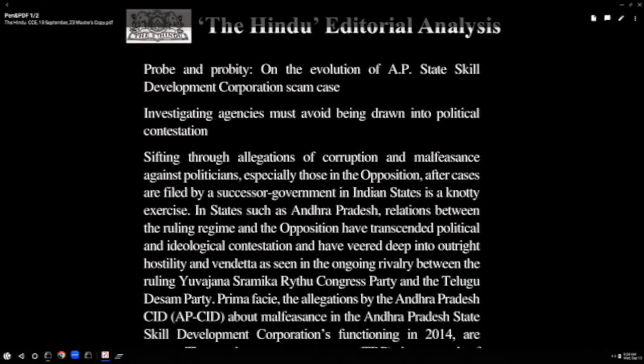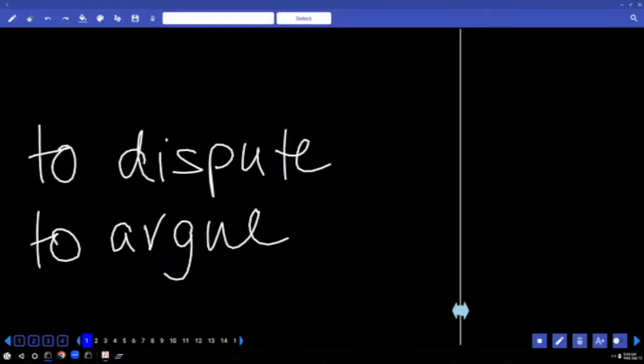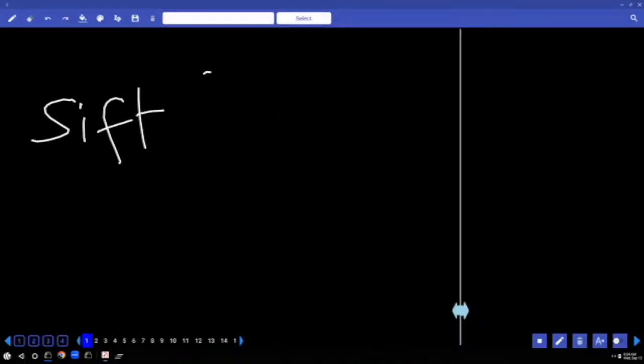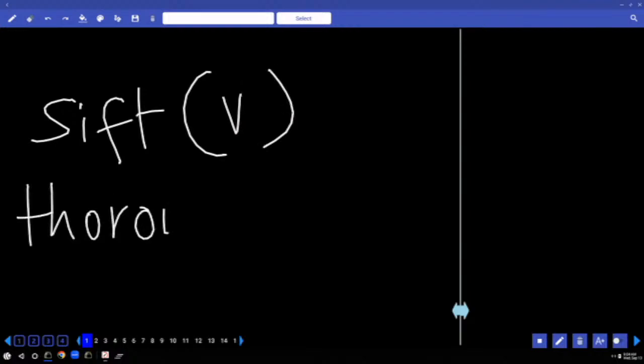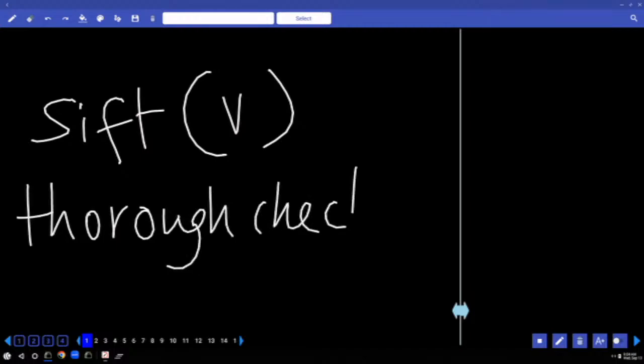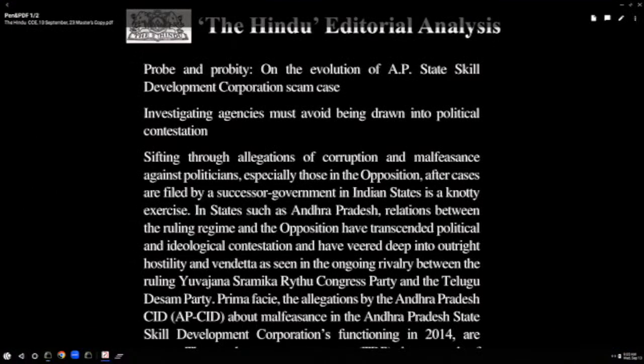Sifting through. Underline the word sift. Guess the part of speech. Sift, part of speech verb, and meaning thorough check. Check something thoroughly. Another meaning, filter, F-I-L-T-E-R. But in this context, it does not talk about filter. It talks about checking something thoroughly. Sifting through, obviously, through is the preposition one has to use. Sifting through allegations.